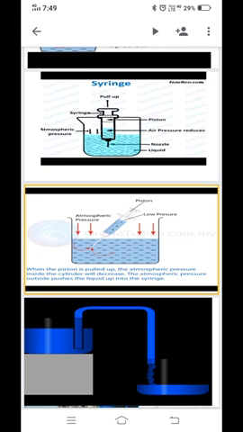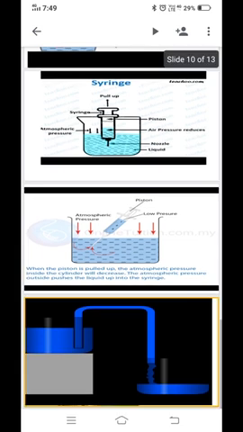Now there is one more question of interest. See here, can you siphon from low to higher level? Now we saw the siphon system where water is transferred from a higher level towards the lower level. Is it possible for water to be carried from lower to the higher level? If both ends of the siphon are at atmospheric pressure, the liquid flows from high to low.